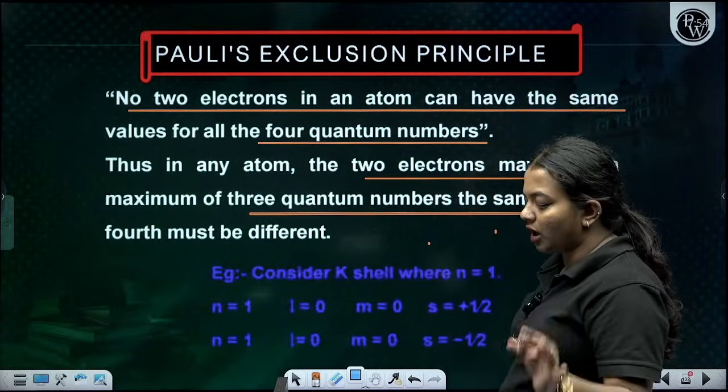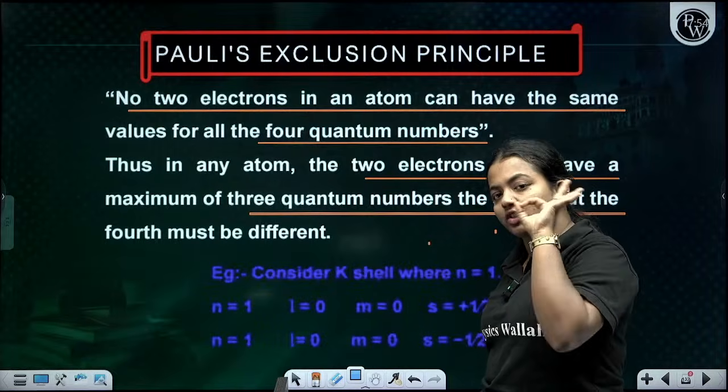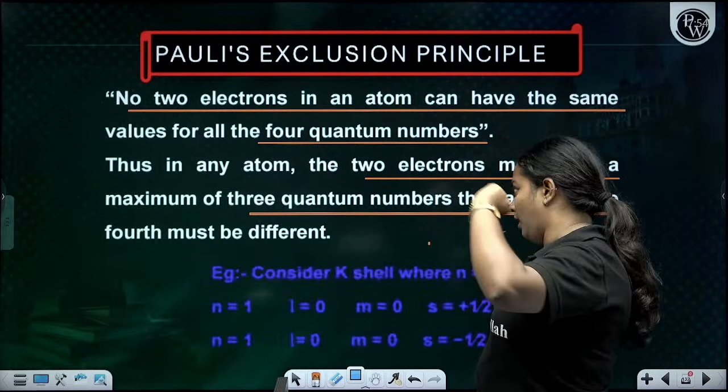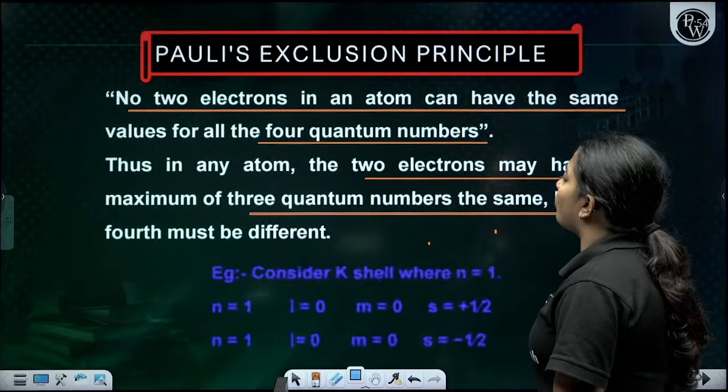fourth must be different. Actually there should be 4 quantum numbers. At most 3 can be the same, but one has to be different.